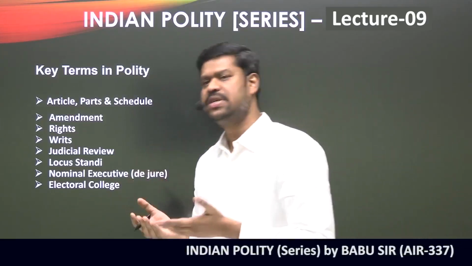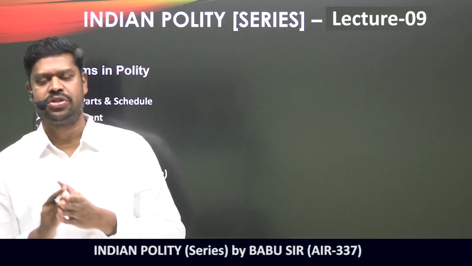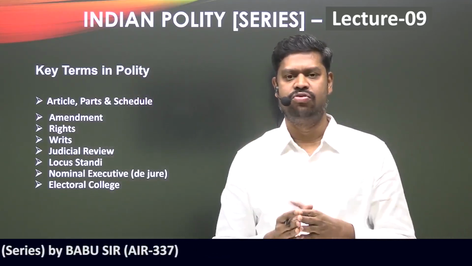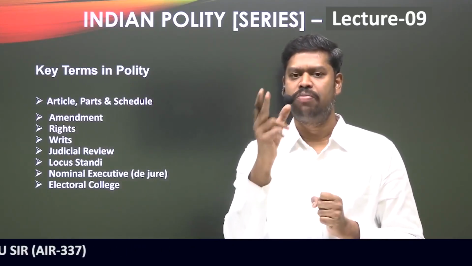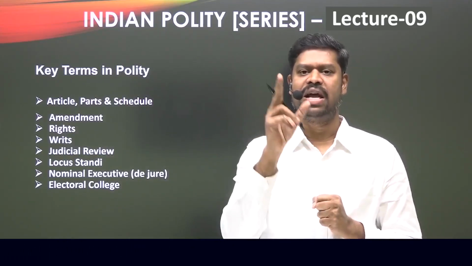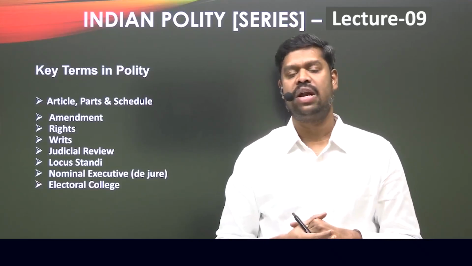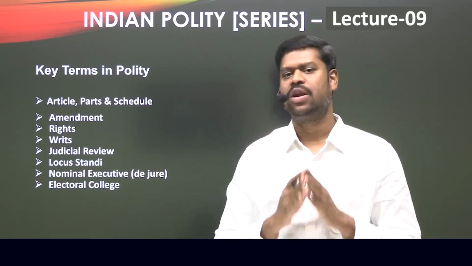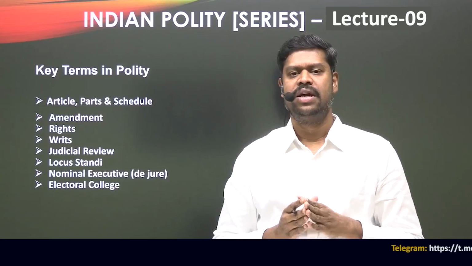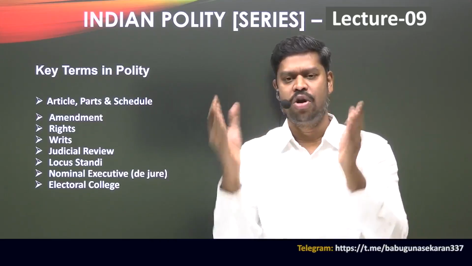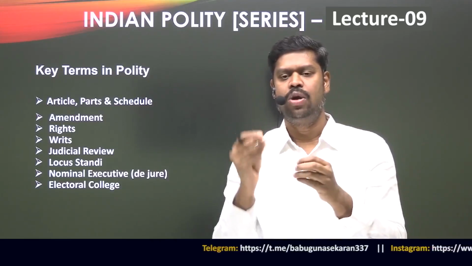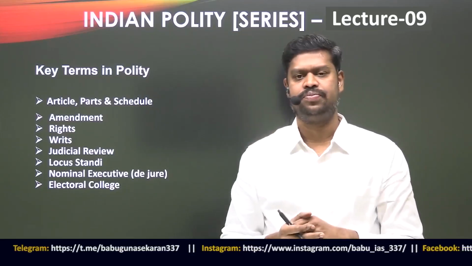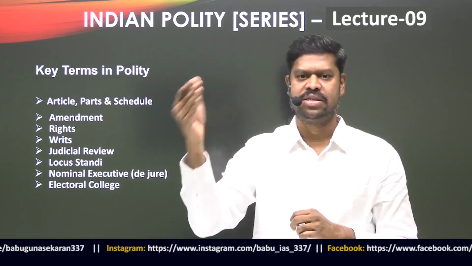So for electing the president of India, there is a separate electoral college. Not necessarily all the citizens of India, not necessarily all the adult individuals. Only those people who are part of the electoral college will have the right to vote, and the others will not have the right to vote. So that is the basic understanding you should have. So what do you understand by an electoral college? To put it in a very simple way, an electoral college consists of a body of people, a group of people, and only those people who are part of the electoral college will have the right to vote in certain elections. So for example, for electing the president, there is a separate electoral college.